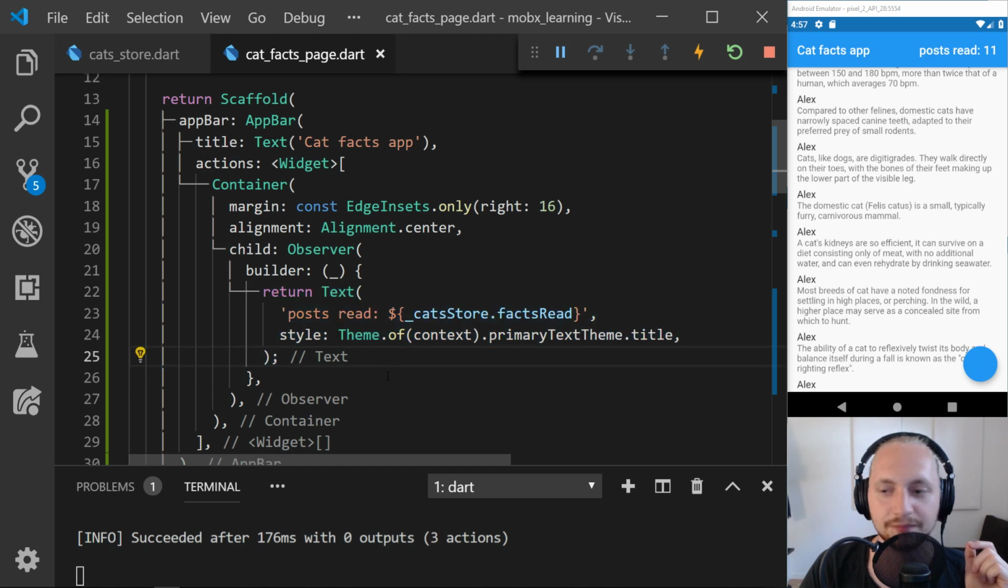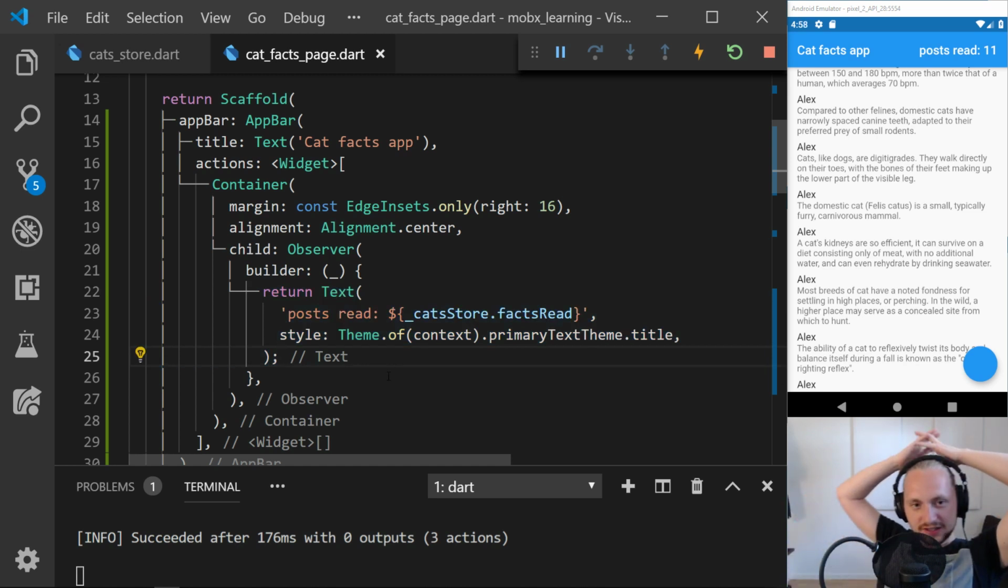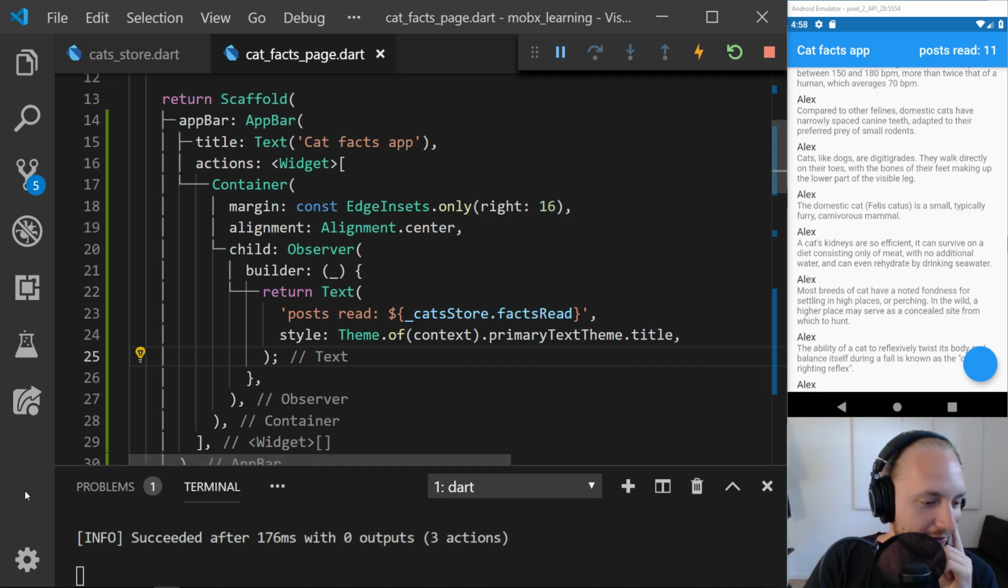So let's see. We have the text with the posts read. Oh, I think that's good enough. Please make a search bar just like Instagram or TikTok.